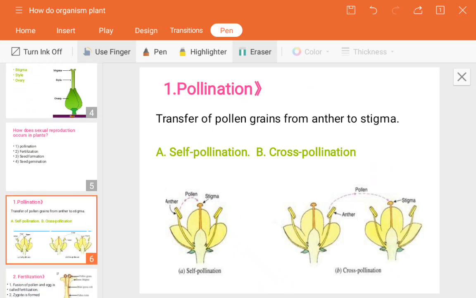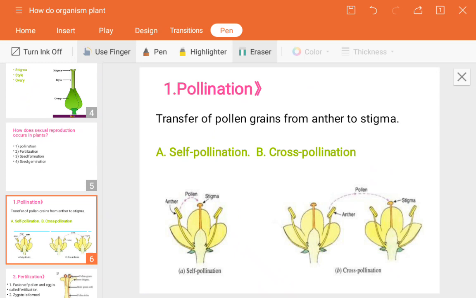The next question will arise: how is the transfer of pollen grains possible? There are some agents through which the pollen grains can be transferred. See, pollinating agents are present in nature, like wind, water, insects or birds.